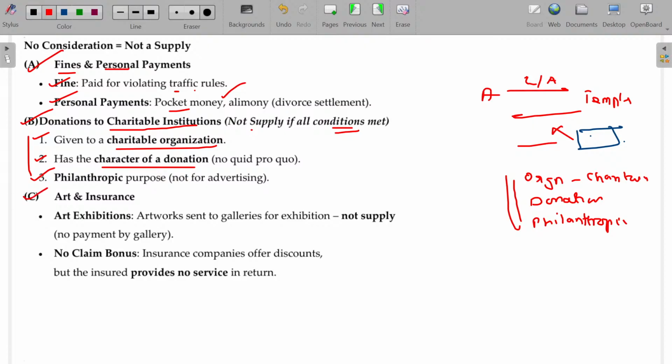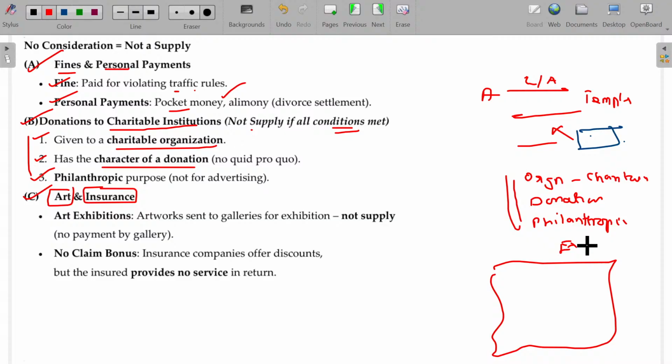And art and insurance. So let's see two aspects here. One is art, another one is insurance related. In case of art exhibitions, an exhibition is conducted, and many artists may send their own drawings or some other handiwork to be placed there.